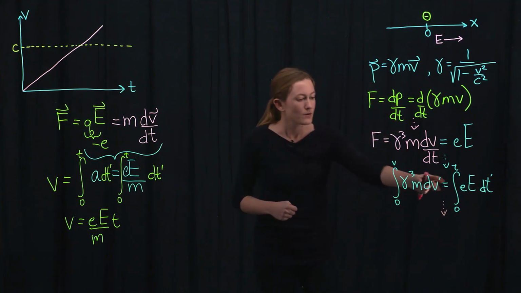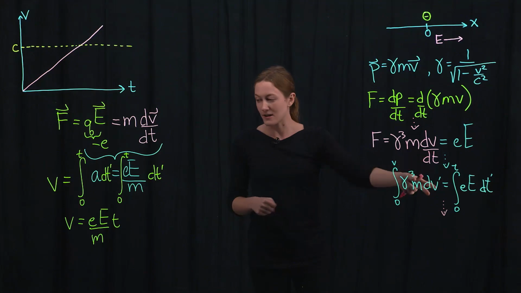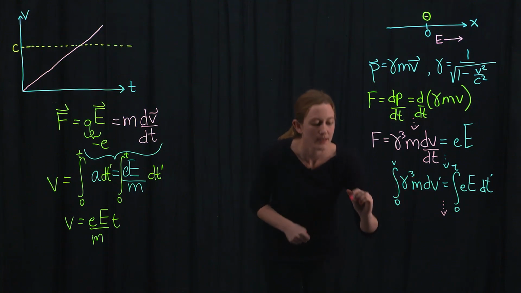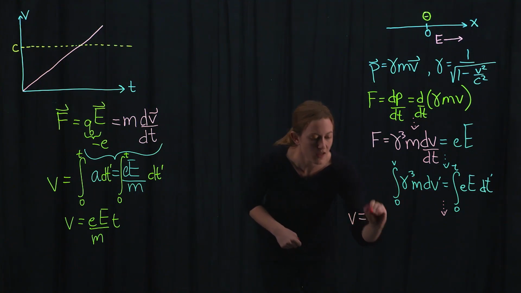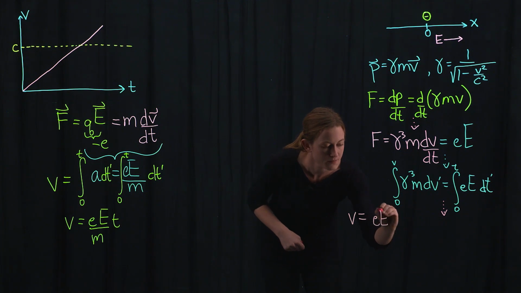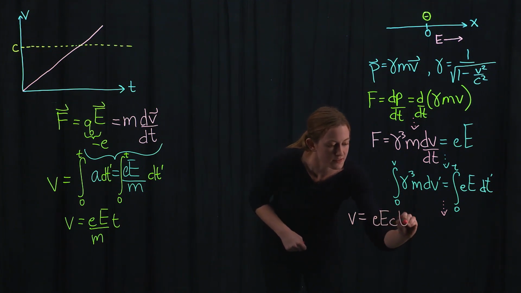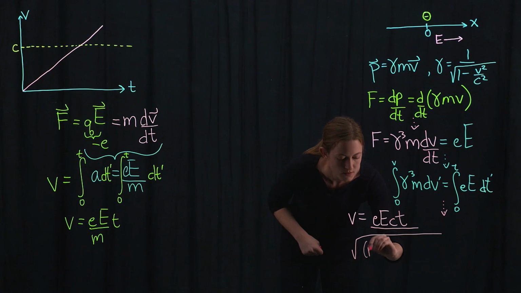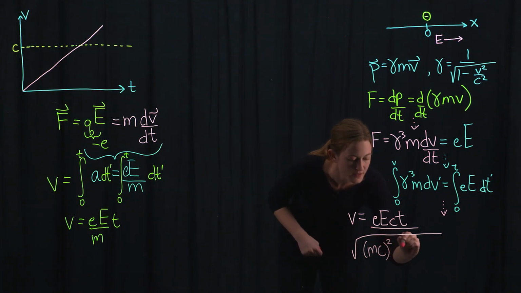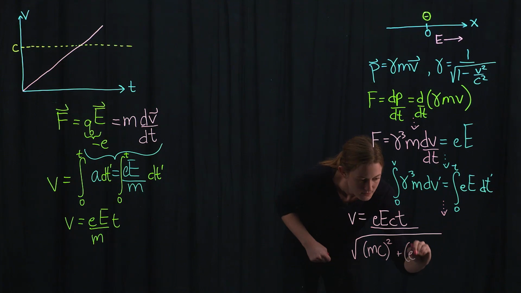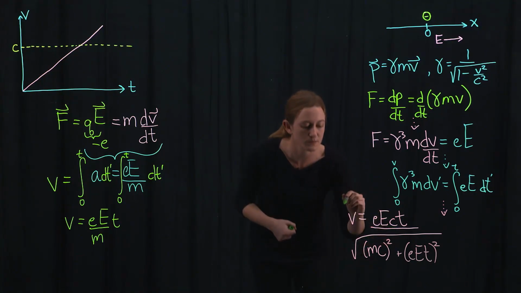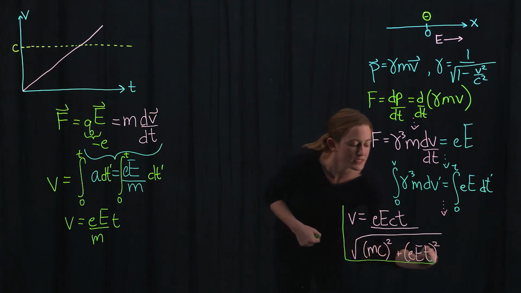At the end of the day, we're going to do the integrals, solve for the velocity, exactly like we did over here in the classical case, and then just simplify. And what we'll find is that the velocity as a function of time is the charge times the field times the speed of light over t divided by root mc squared plus this factor that has a t in it. So relativistically, this is what we'd predict the speed of the electron to be after a time t.